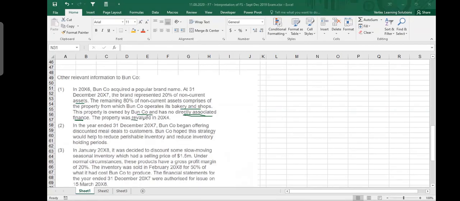The property was revalued in 2004. Very important information, revaluation. So assets revaluation. In the year ended 31st December, one company began offering discounted meals to customers. One company hoped this strategy would help to reduce perishable inventory and reduce inventory holding periods.